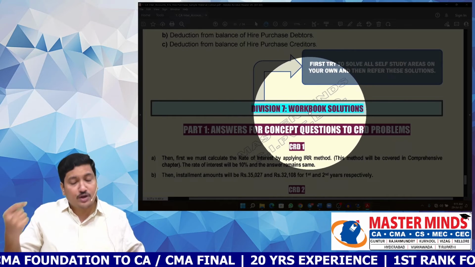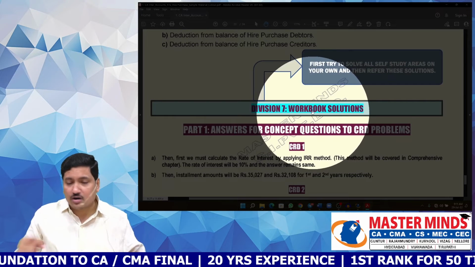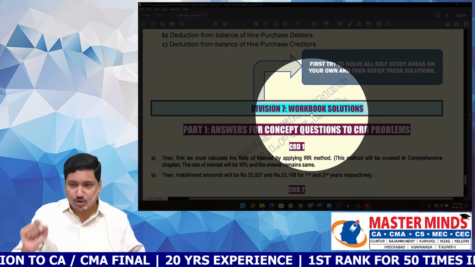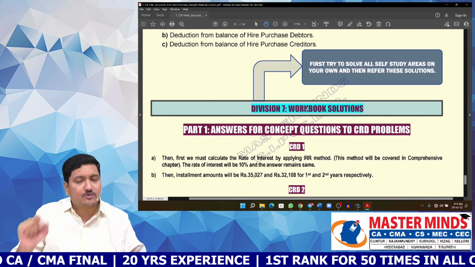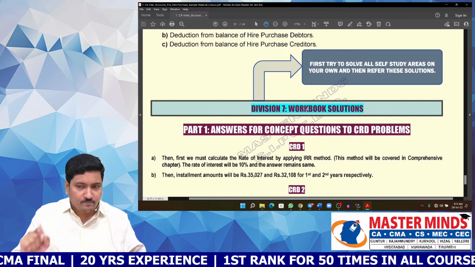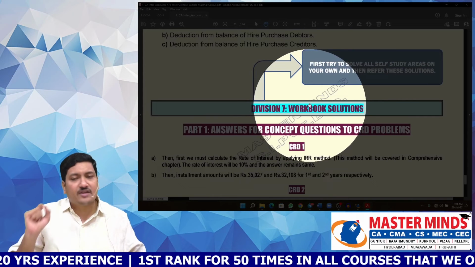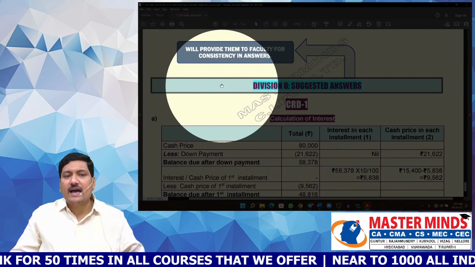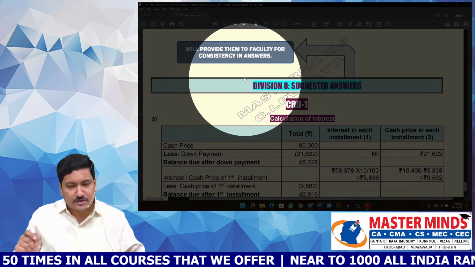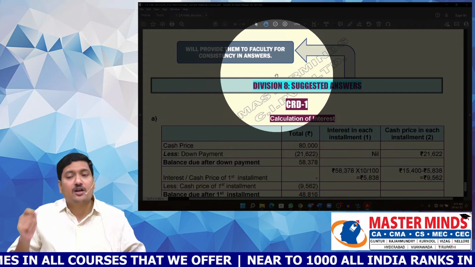Sir, how can we know whether what we solved is correct or not? Don't worry, here are workbook solutions. First, you try to solve the assignment problems on your own. If you are unable to solve them, then you can refer to the workbook solutions given in the material itself. Here is another great feature of Masterminds material. You can find suggested answers also.